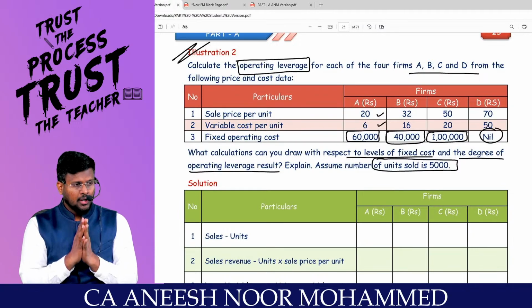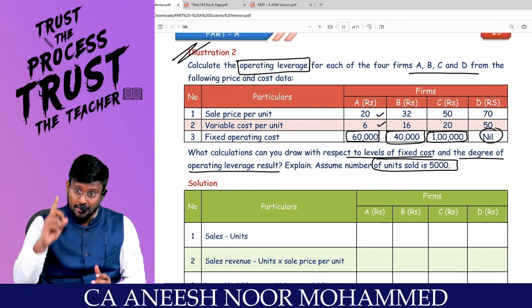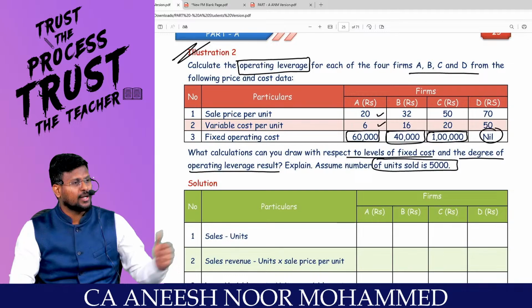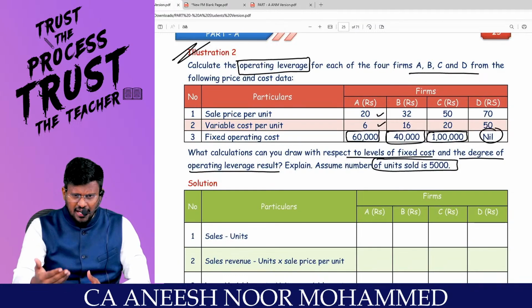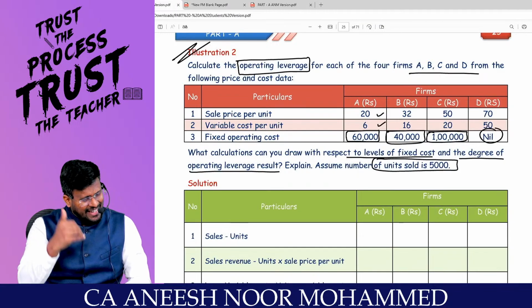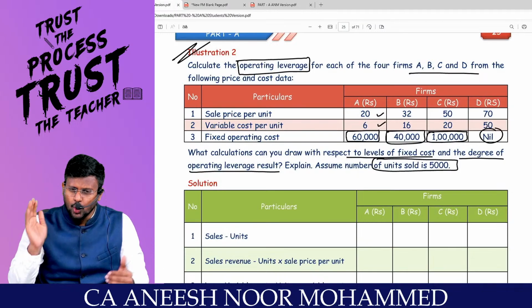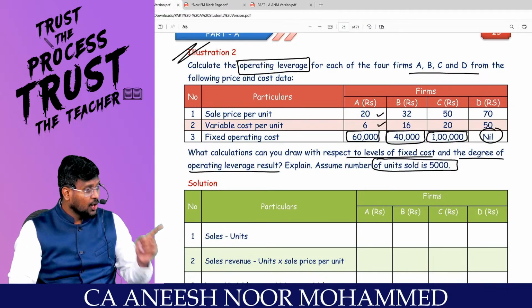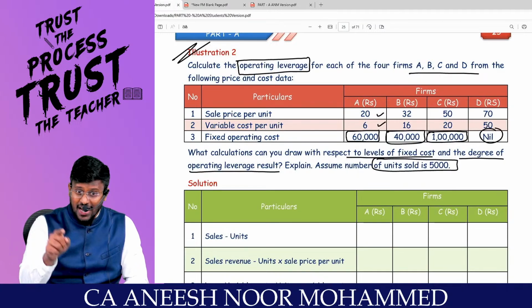For example, my dear lovable students, you are having a self-occupied property, which is under the income from house property chapter in direct tax, or you are having a let out property. Assume you are staying in a self-occupied property, your own house. Whether the date is next month 1st or 5th or 10th, no tension, because no one will come and ask you rent. But if you are in a rental property, the owner will ask rent on a particular date. Correct? Yes, sir.